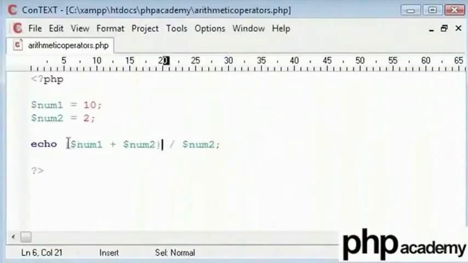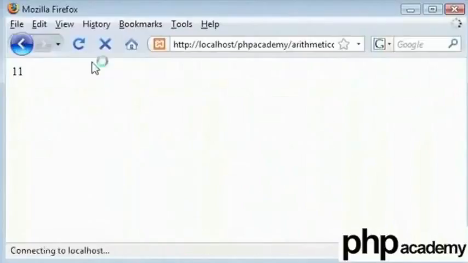Now to solve this, we should put brackets. The brackets will say, we will take this operation first, do whatever is in here, and then continue to divide by whatever this could be, an integer or a variable. So here what it will do is, num1 plus num2, which is 10 plus 2, which gives 12, divided by 2, which should give us 6. Let's refresh that and we can see that it worked.